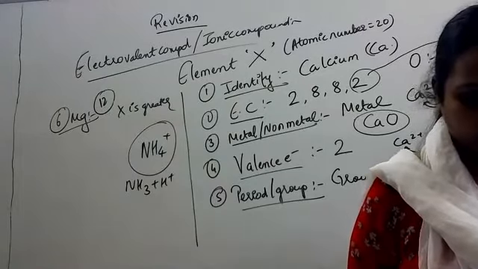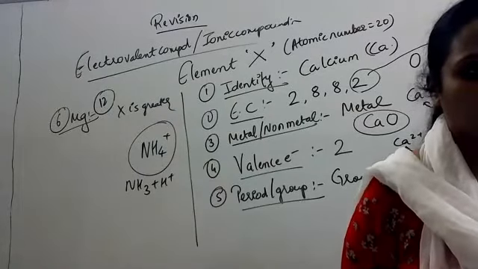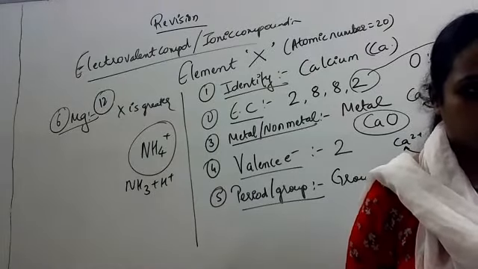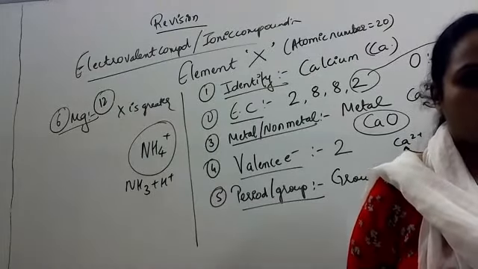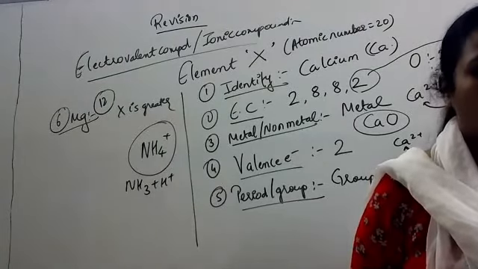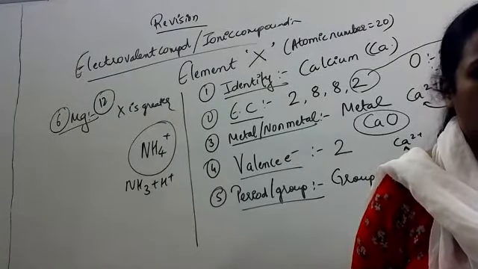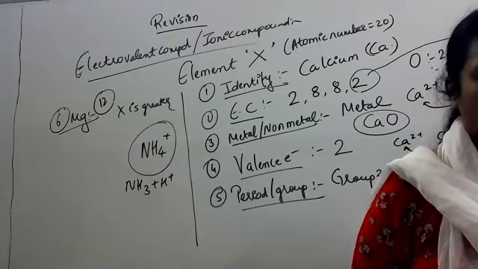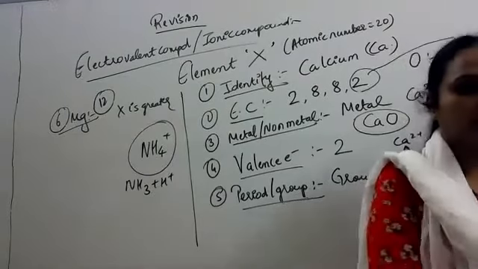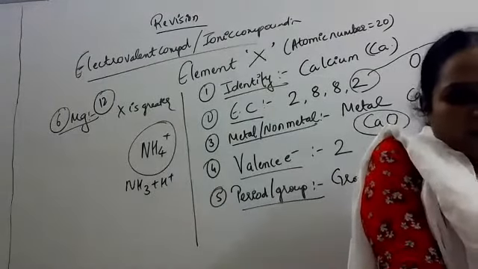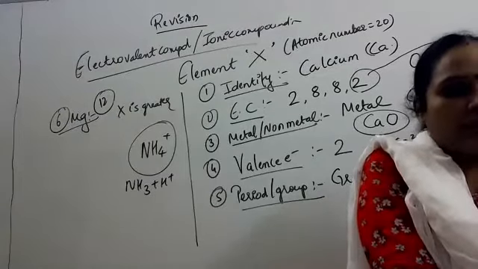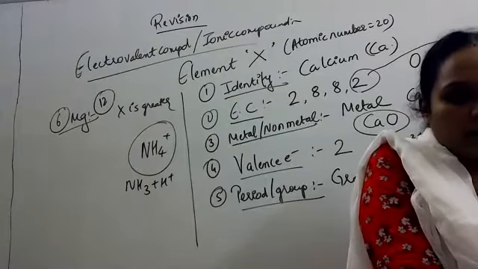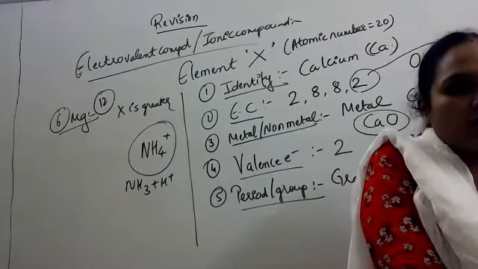Okay, then I'll give you options. Listen properly. Which of the following molecules has a triple covalent bond? Ammonia, water, methane, nitrogen.